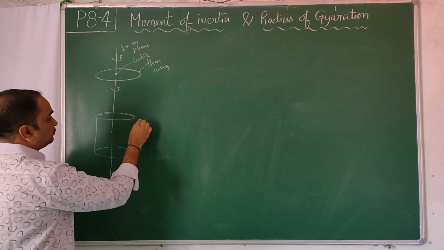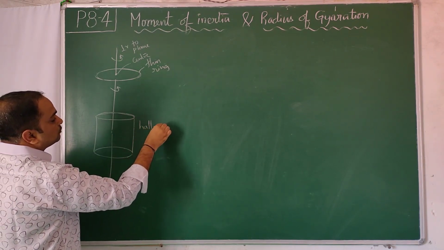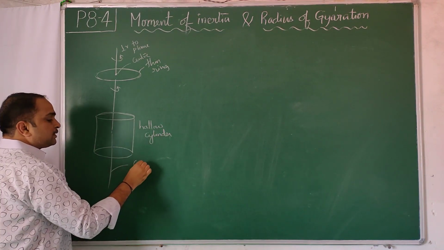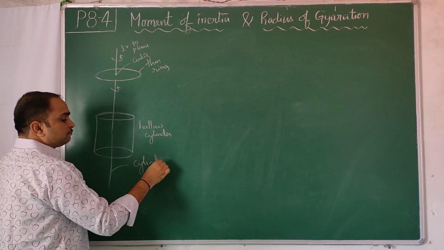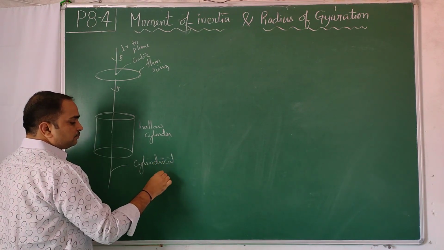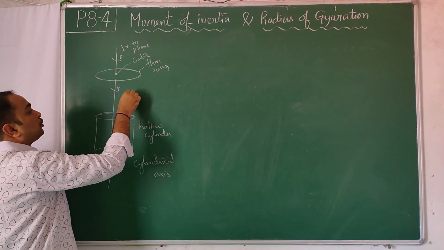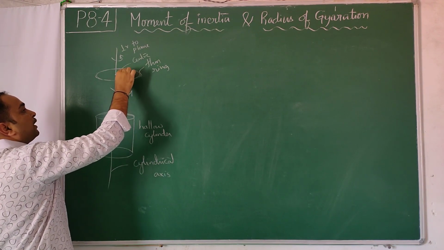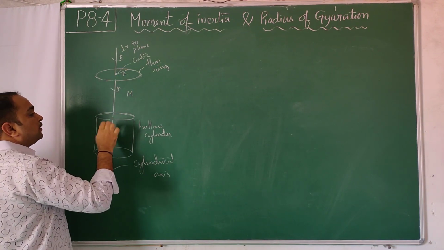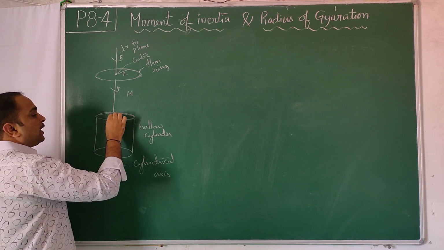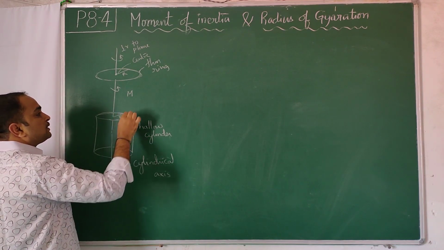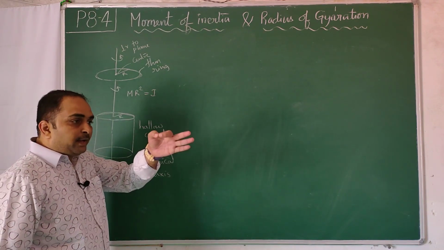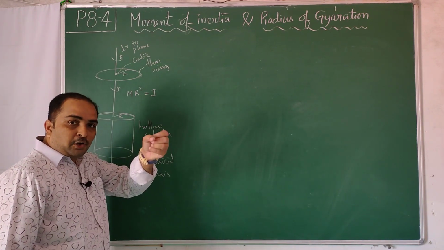hollow cylinder about the cylindrical axis will be the same. That comes out to be: total mass of the ring is say capital M and the radius is R. Total mass of this hollow empty cylinder is capital M, the radius is R. MR square will come for both of them. So for thin ring and for hollow cylinder.